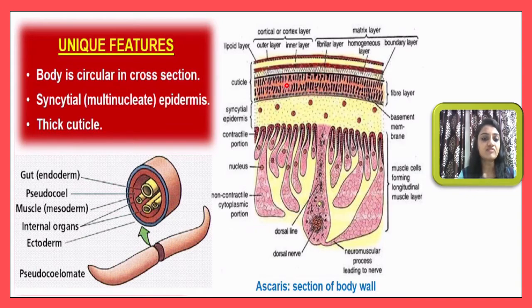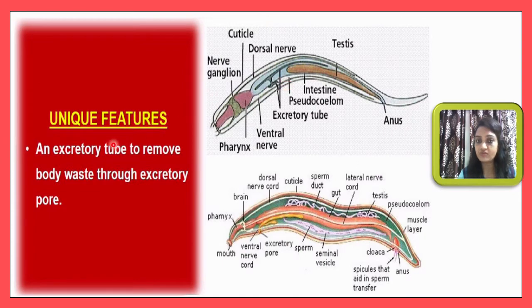The next unique feature is an excretory tube to remove body waste through excretory pores. So here you will observe some excretory tubes. This one is the excretory tube here. These act as the excretory system. This is a unique feature of these organisms.